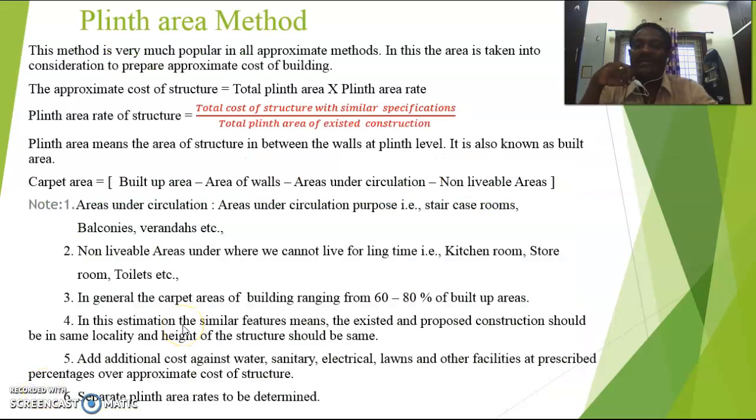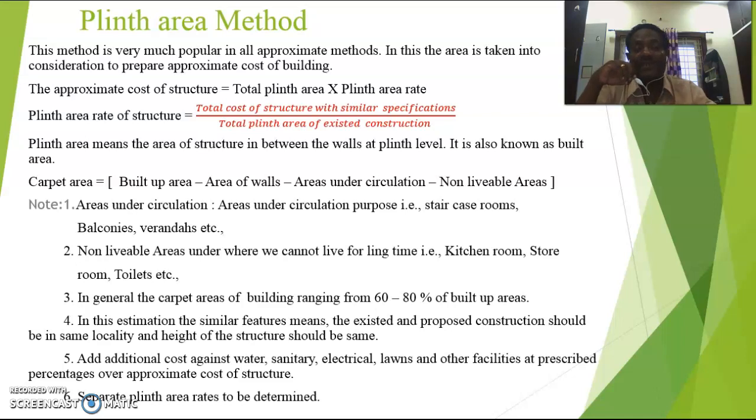Next, the second method is called the plinth area method. This method is very much popular among all approximate methods. In this method, the area is taken into consideration to prepare the approximate cost of the building. In the first method you took only one unit, either length or breadth, but here the service unit is the area.